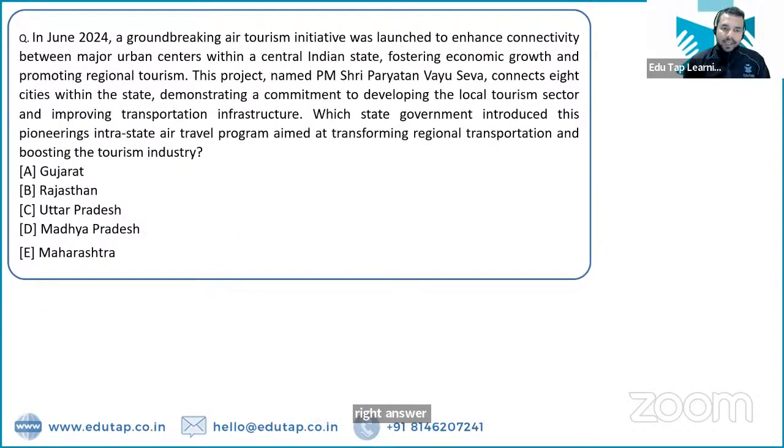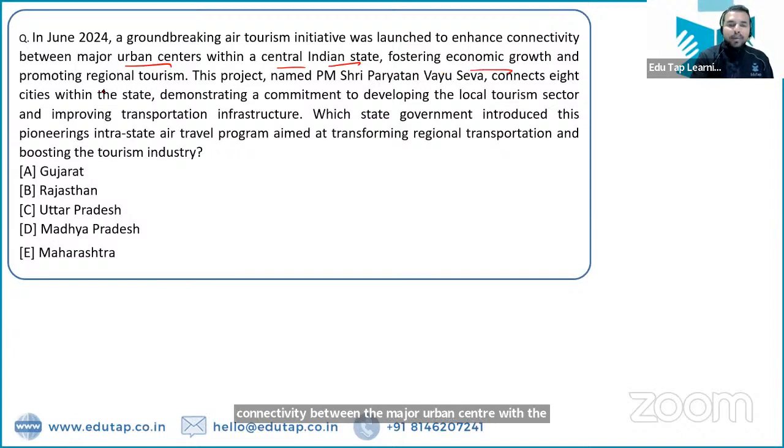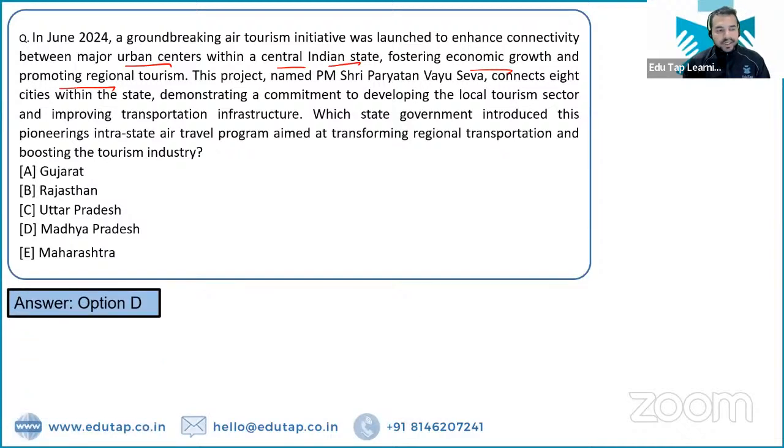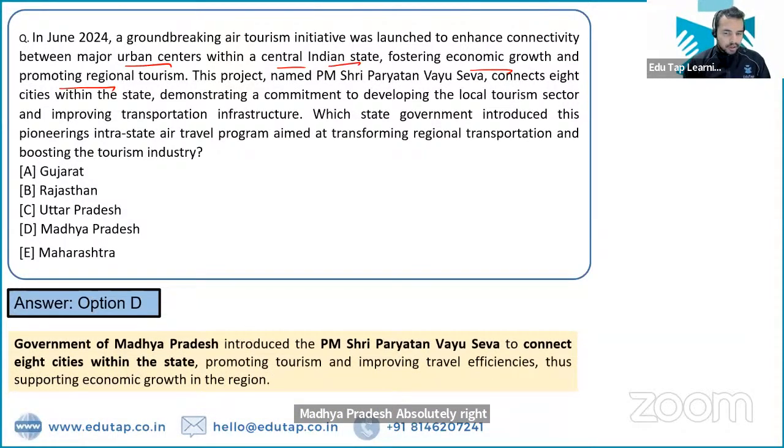A groundbreaking air tourism initiative has been launched to enhance connectivity between major urban centers within a central Indian state, fostering economic growth and promoting regional tourism. You have to tell me the name of the state government which has introduced this intrastate air travel program to transform regional transportation. To boost regional transportation and air tourism, the state launched this initiative. The name of the state is Madhya Pradesh. Absolutely right, Madhya Pradesh is the right answer. The name is PM Shri Paryatan Vayu Seva. It has been launched to connect 8 cities within the state.